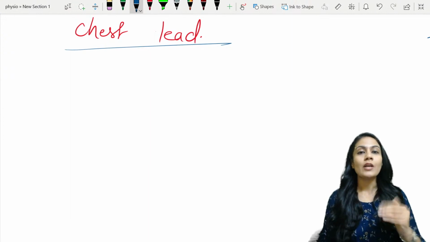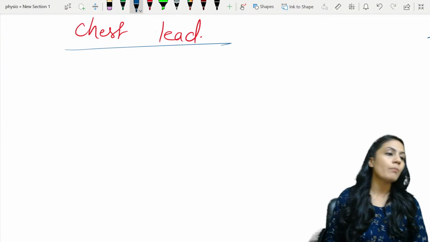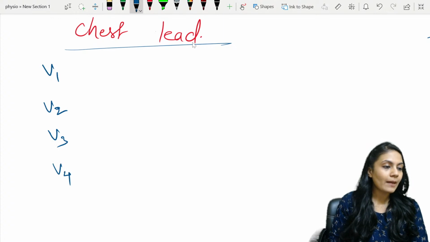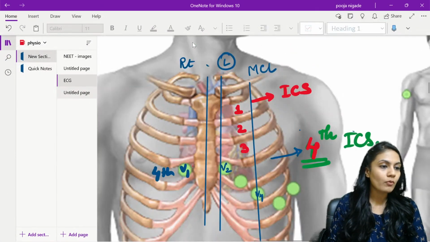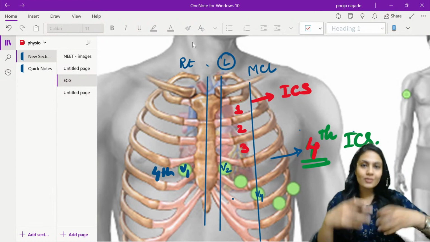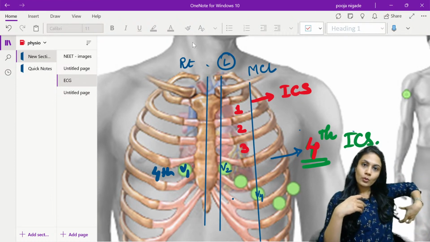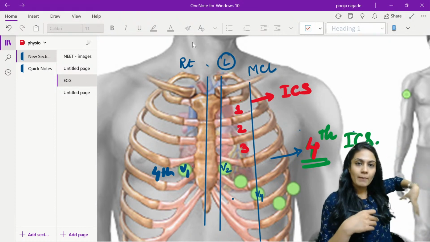But to understand where exactly we place an ECG lead, that is very, very important. So let's write where the leads are placed. Some diagrams I took from the net, so they are not that authenticated. Now there is a mistake in the diagram over here, and what is that? Usually the rib cage is not in a straight line like this. The rib goes obliquely downwards and then moves to the back, okay?